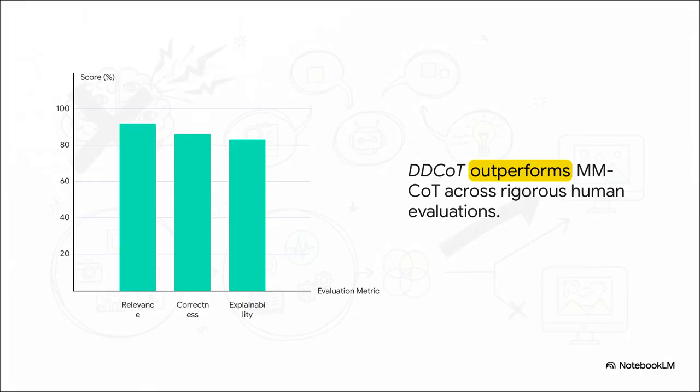When you stack DDCoT up against previous multimodal chain of thought methods across rigorous human evaluations, it is an absolute blowout. Relevance jumps from about 71% up to 92%. Correctness goes from 68% to over 86%. And explainability, which is how well we can actually understand the AI's underlying logic, skyrockets from under 59% to over 83%.